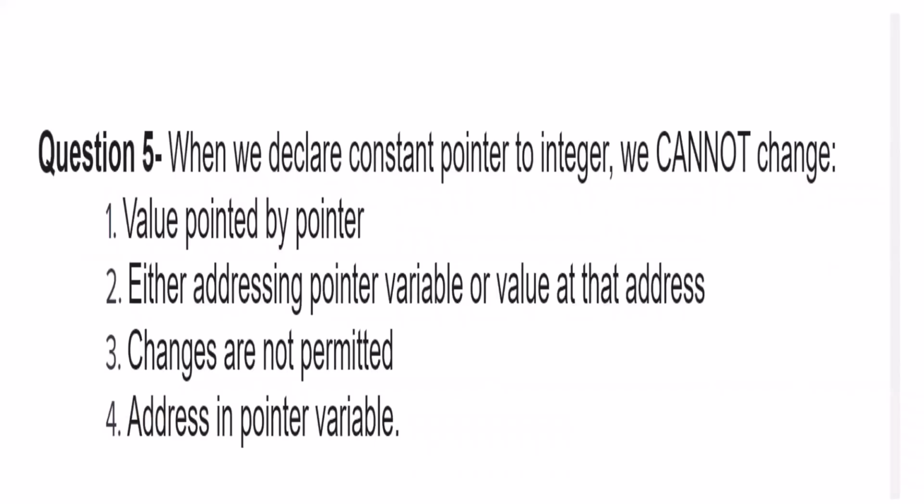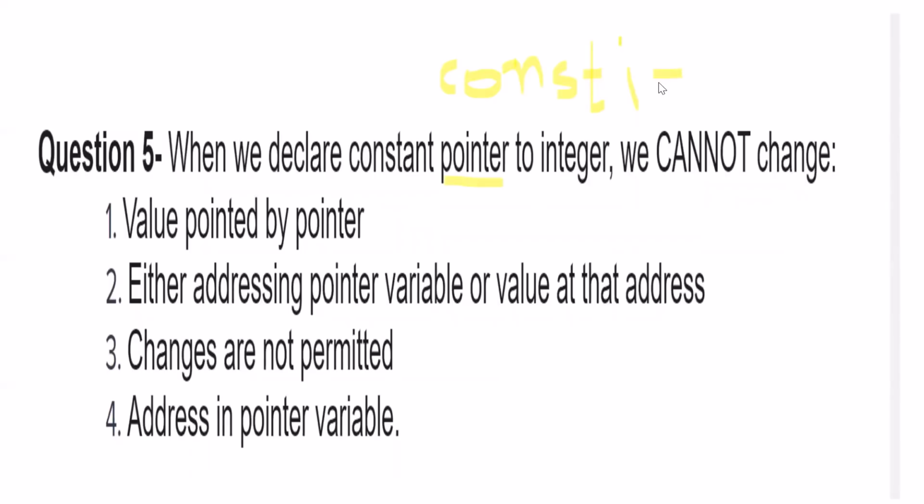Okay. So when we declare a constant pointer to integer, what can't we change? Before this, I would like to remind you that when we have a constant integer variable, I'm not talking about a pointer, only constant variables, we can't change its value because it's written like this: const i and some value is passed.